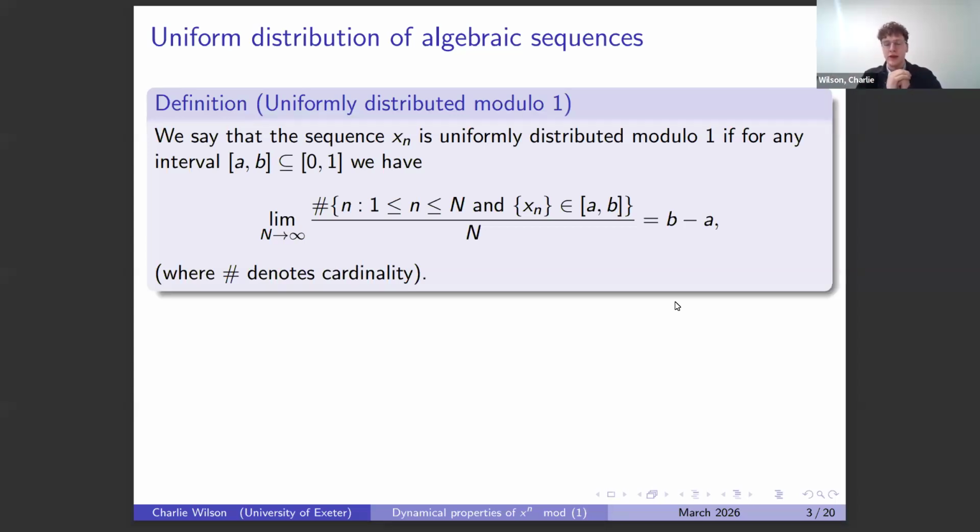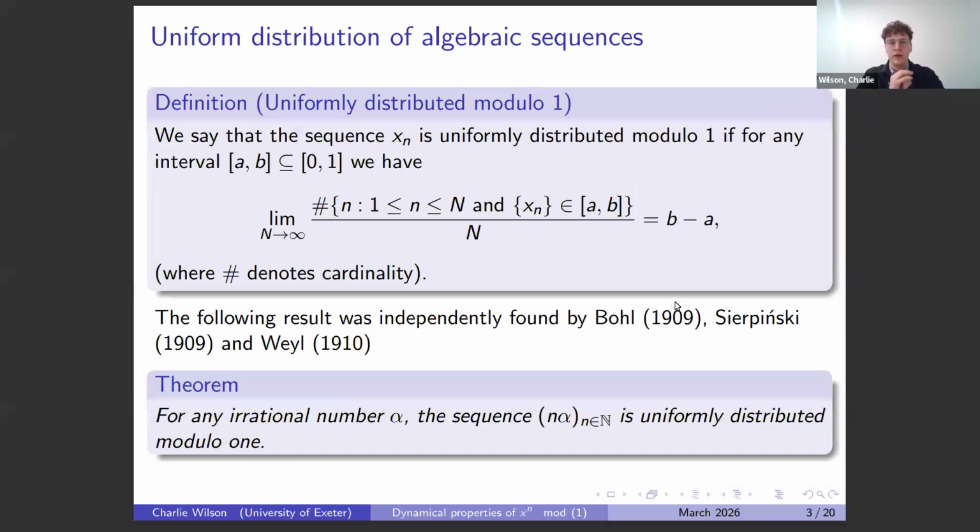In this nice case of n alpha, we have the following theorem that I've seen attributed to Weyl, but there are also lots of other people who worked on this at the same time, in the days before arXiv when everyone did everything all at the same time. So I didn't want to give preference to one person. The theorem says that for any irrational number alpha, the sequence n alpha is uniformly distributed modulo 1. That's a very nice result and confirms what we would expect.